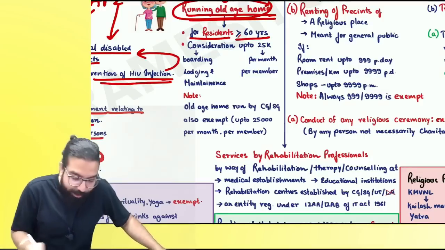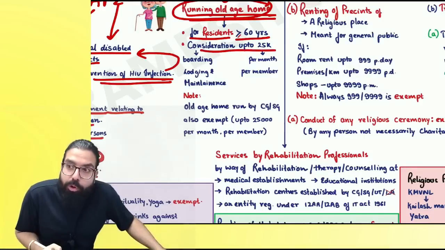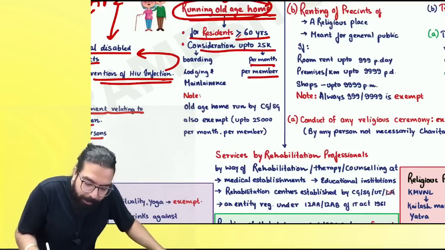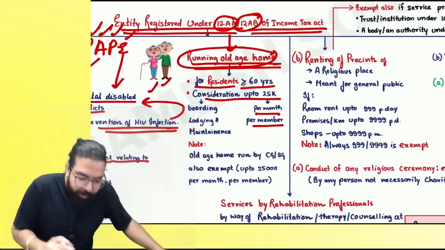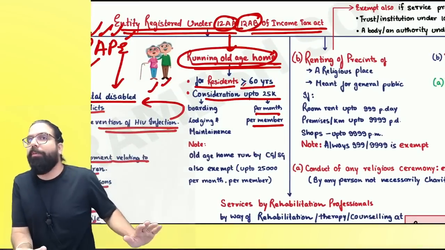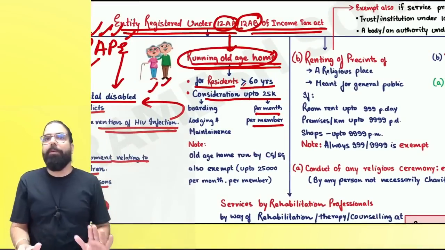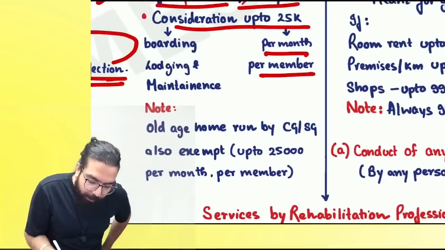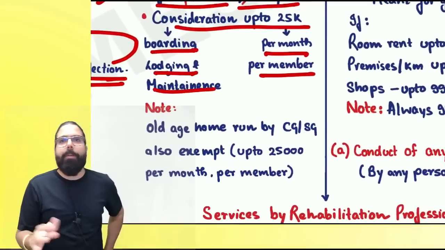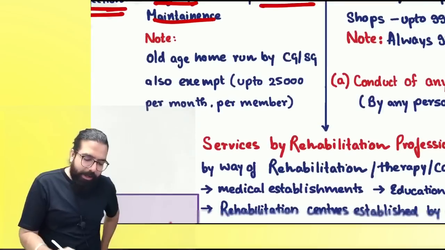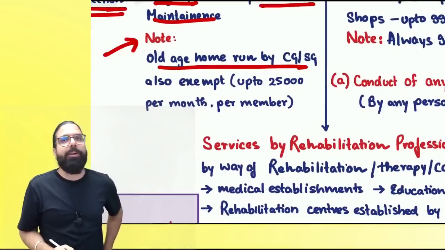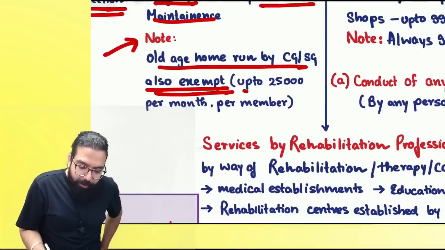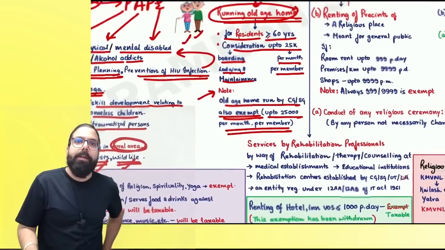Greater than or equal to. And consideration is up to 25,000 per month per member. Means if husband and wife both are there in the old age home, how much is the amount, everyone? 50,000. Can I go ahead, everyone? Next. Sir, boarding, lodging or maintenance, this amount is being charged. Then they are telling that an old age home can be run by the central government or state government also, and that will be exempt up to 25,000 per month per member.